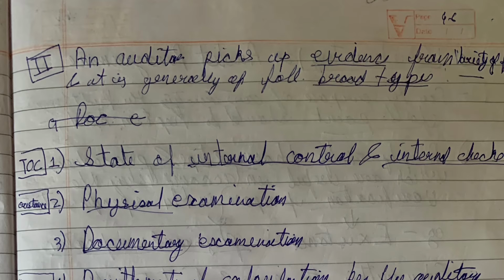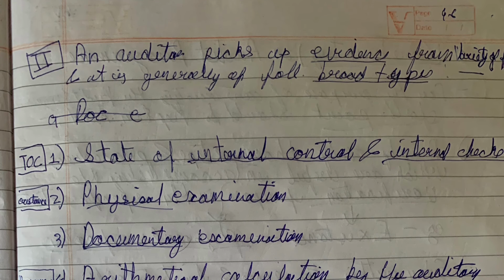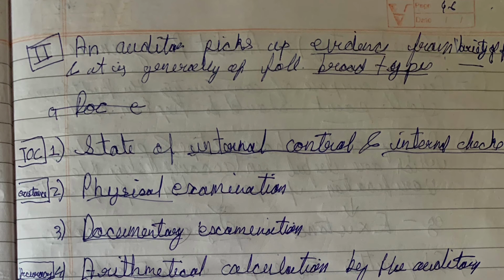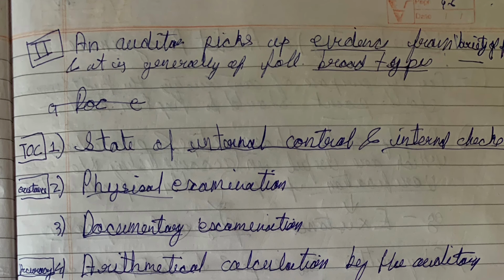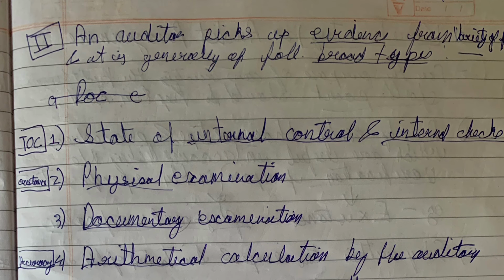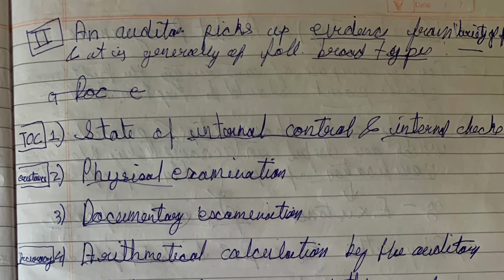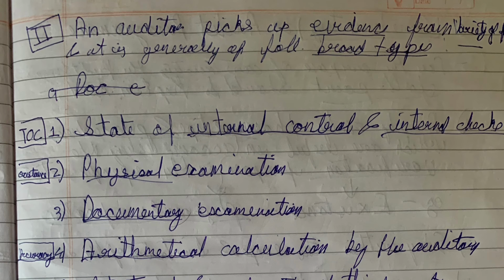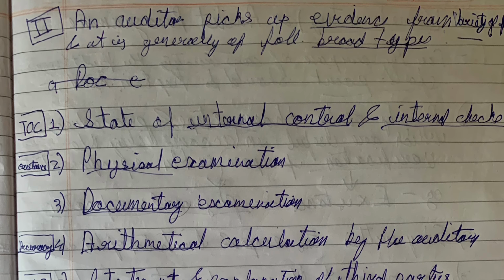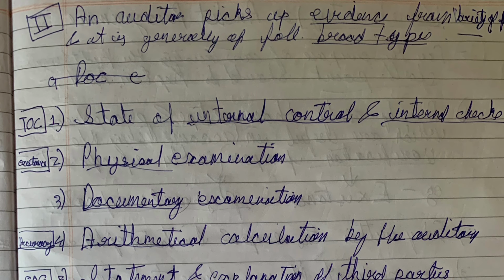So audit program is a list of procedures for obtaining audit evidence, and the auditor picks up evidence from a variety of fields. It is generally of the following broad types. First is the state of internal control and internal check, that is TOC, test of control.